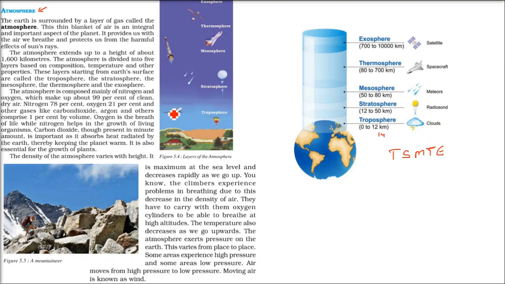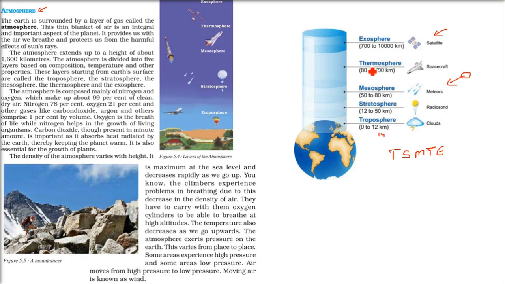This is where clouds form. Then just above this we have the stratosphere, where airplanes fly, and balloons go from 12 to 50 kilometers. Then from 50 to 80 kilometers, we have meteors. There are different stones outside our Earth in the universe, and they come in and are called shooting stars. The mesosphere burns them. Then spacecraft go and stay at 80 to 700 kilometers. And from 700 to 10,000 kilometers, it's artificial satellites.